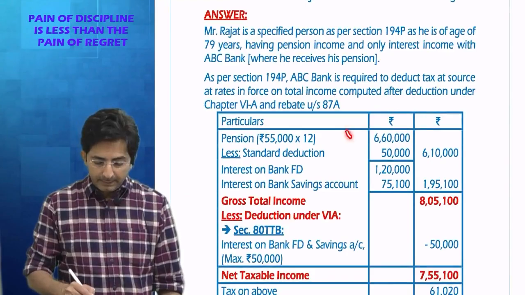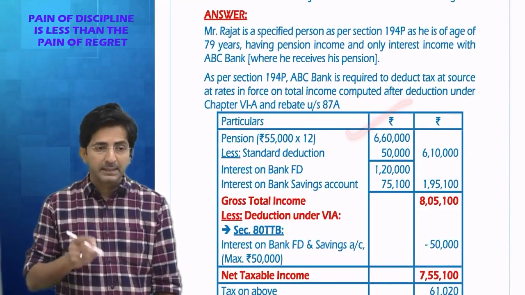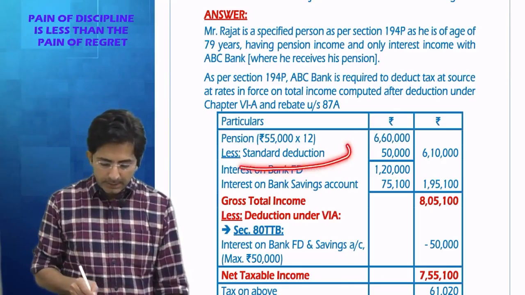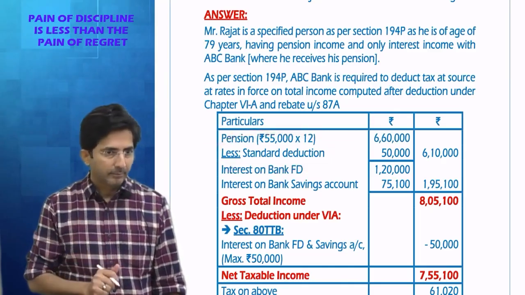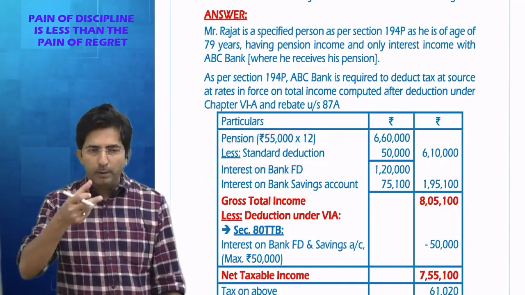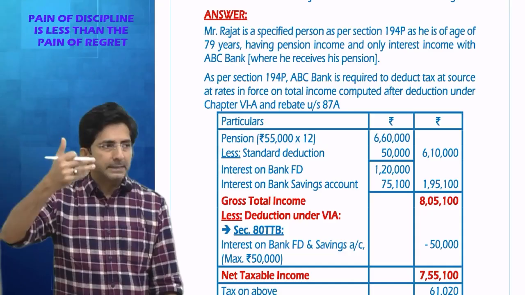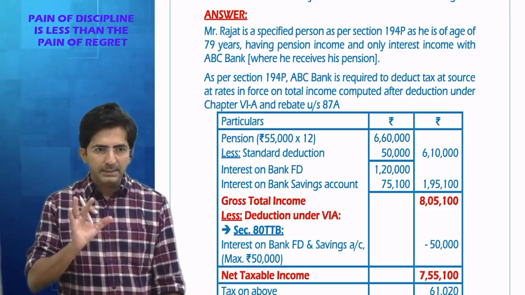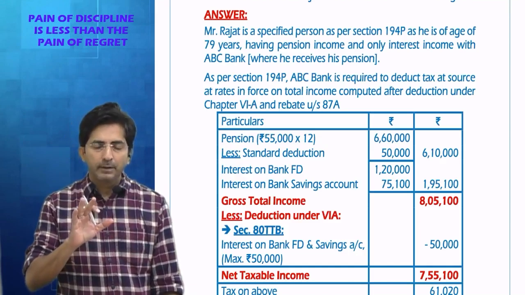And once anything comes under the head income from salary, there is a standard deduction by default. This doesn't strike to a student generally. See, how will this point strike to you? The moment you compute income under the head salary, standard deduction should come to your mind. And you know what is the standard deduction? Under old regime, 50,000.